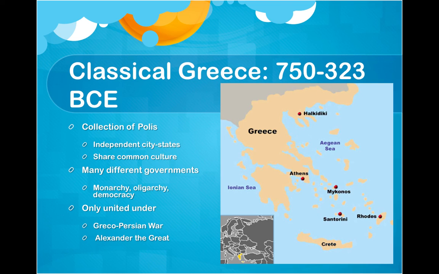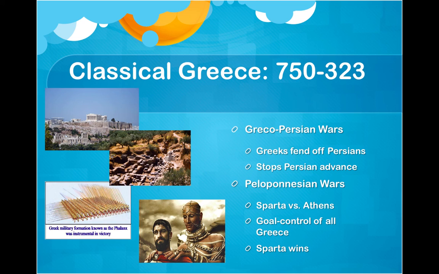when the Persians come in and attack because they don't want to be conquered and controlled by anyone else, and by Alexander the Great when he forces them to unite under his conquests. And so the major wars that Greece is involved in here at the time are the Greco-Persian Wars, where they fend off the Persians, and we have the famous Battle of Thermopylae there, and you can see in pop culture we see this in the movie 300.